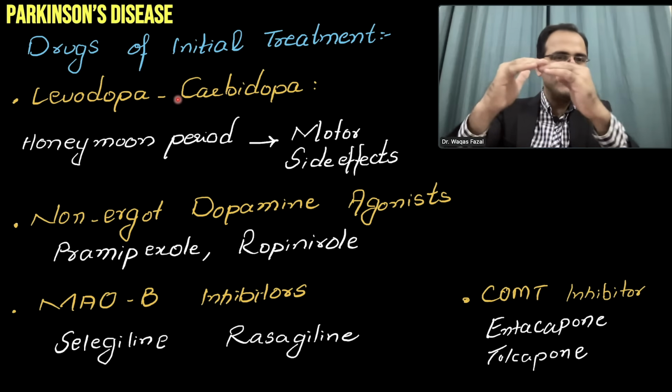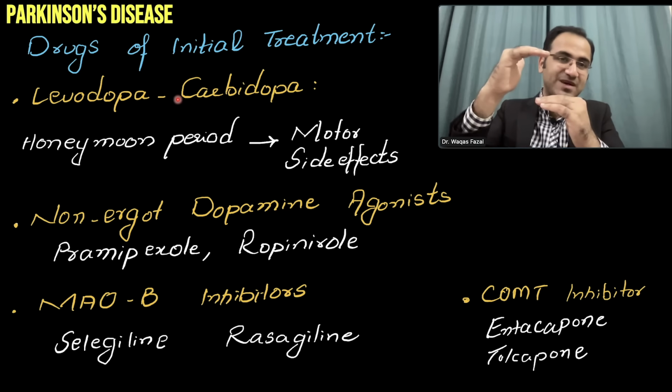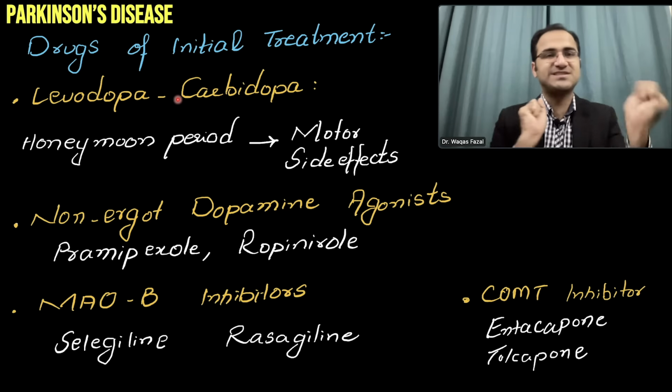So the basic thing is that if the dopamine levels are low, the patient has decreased movement, bradykinesia. If the dopamine levels are higher than normal, they cause motor side effects, excessive dyskinesias.